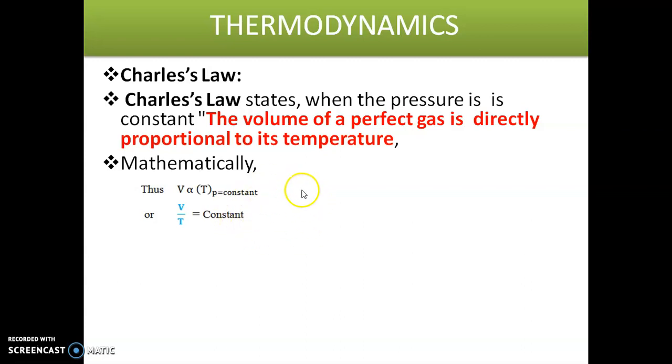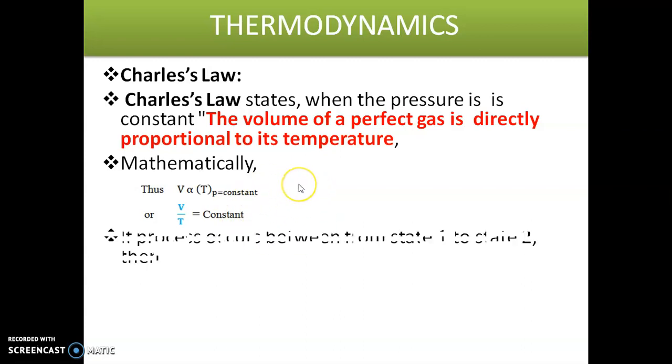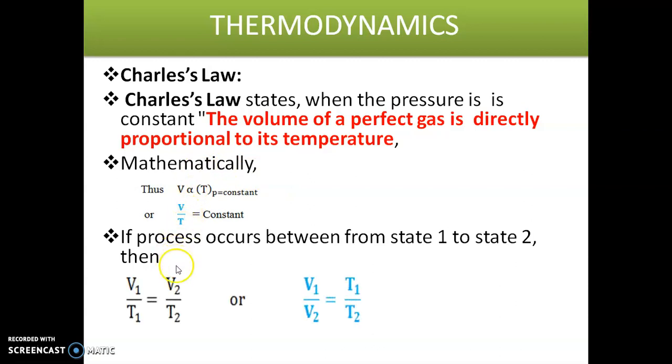If the process occurs between state 1 to state 2, then we can write it as V1 by T1 equals V2 by T2, or V1 by V2 is equal to T1 by T2. So this is the mathematical expression of the Charles law. I hope you understand about the Charles law, and we'll go for the third gas law, that is Gay-Lussac law.